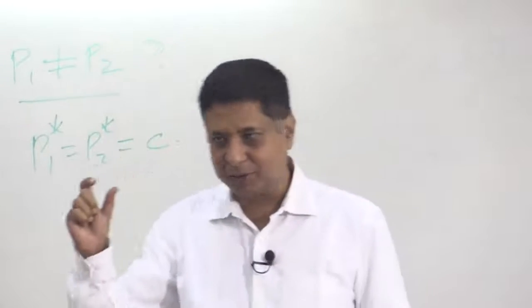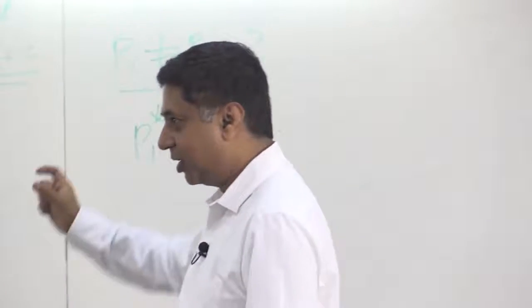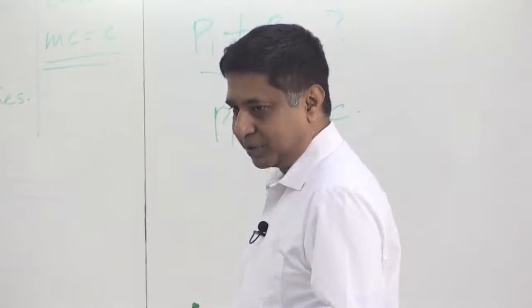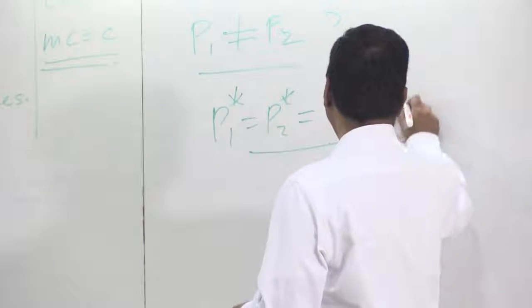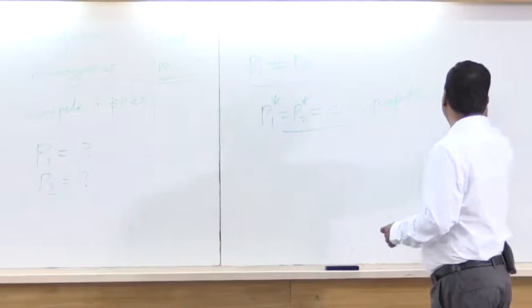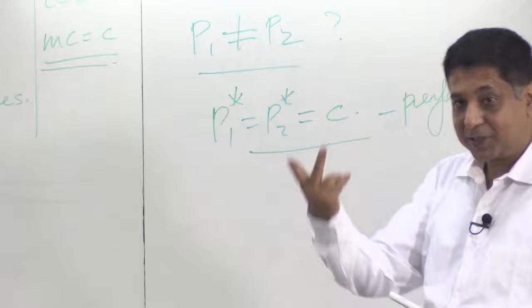Just a step away from a monopoly. Monopoly is one firm, this is two firms. And then what are you getting? You are getting the perfectly competitive outcome with just two firms.